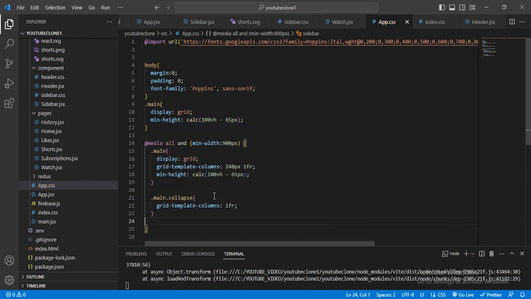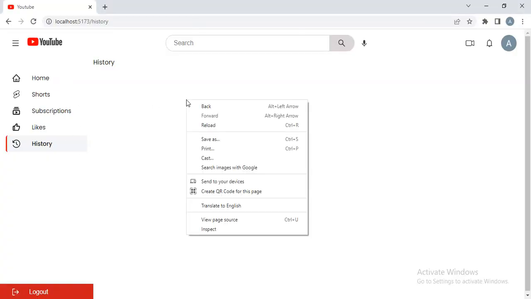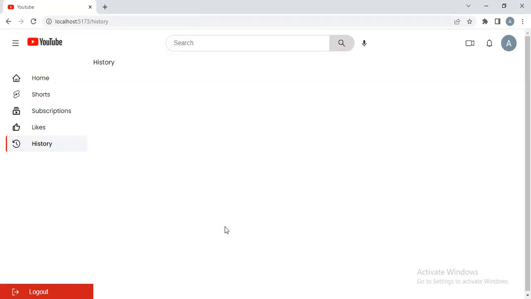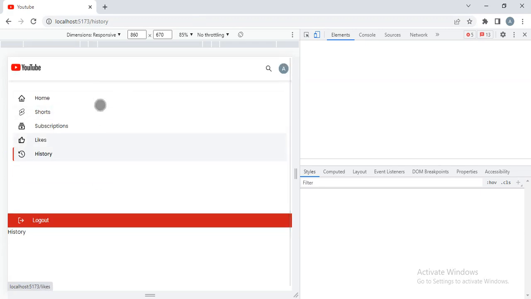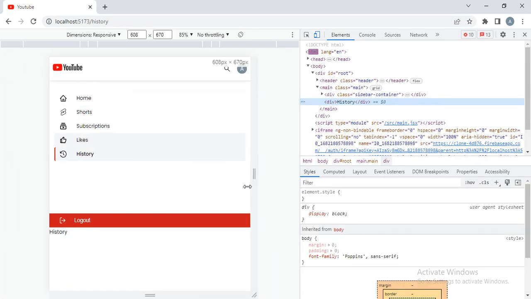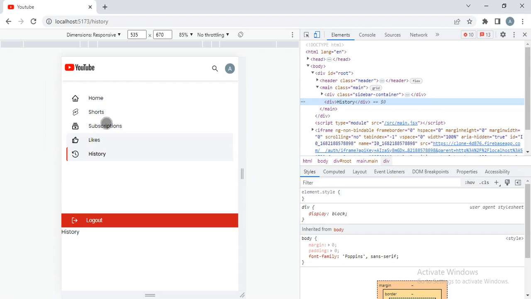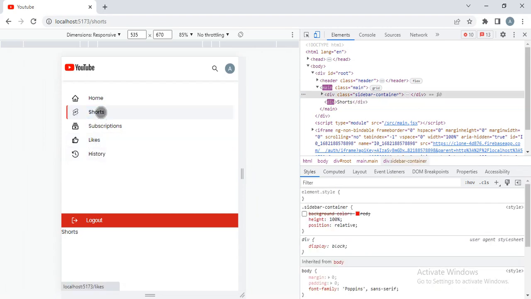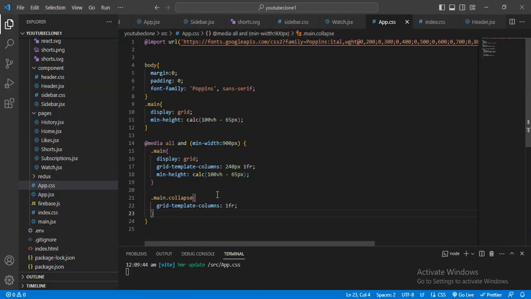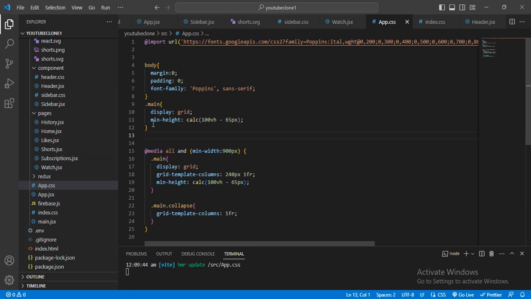Let me check how this will be displayed in the mobile version. When I go to the mobile version, see, it is also displaying, but I don't want to display this in the mobile version. I want to remove this in the mobile version, so here I will create one class name, dot mobile.